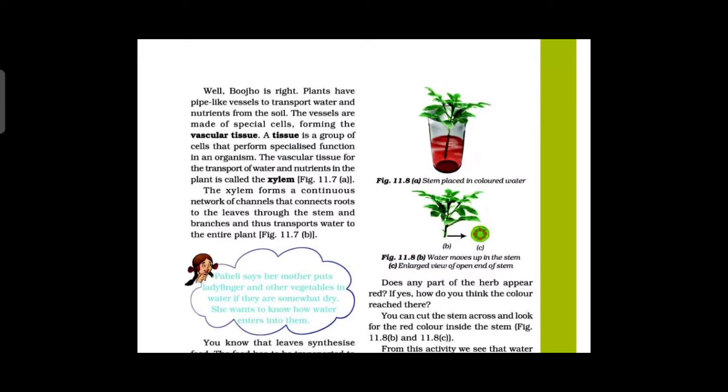The leaves synthesize food. The food has to be transported to all parts of the plant. This is done by what? The vascular tissue called the phloem. It transports what? Food. But xylem transports what? Water and nutrients in the plant.